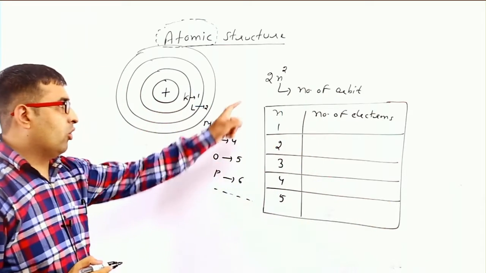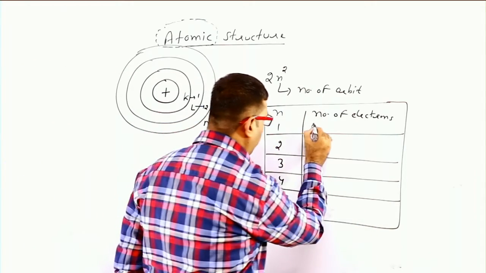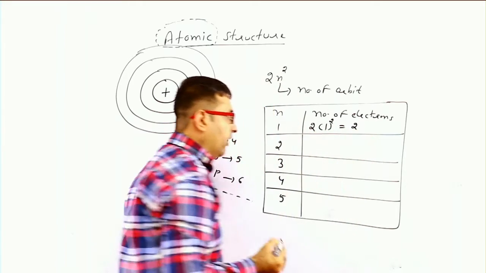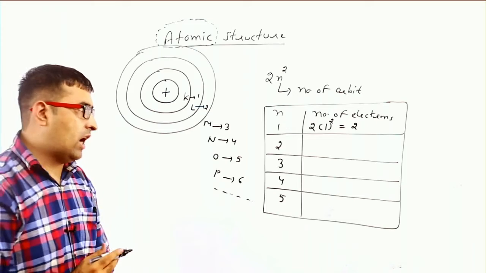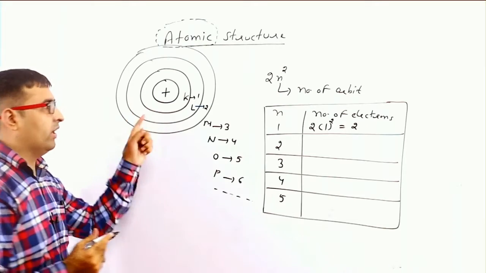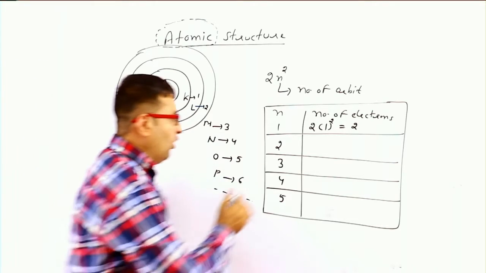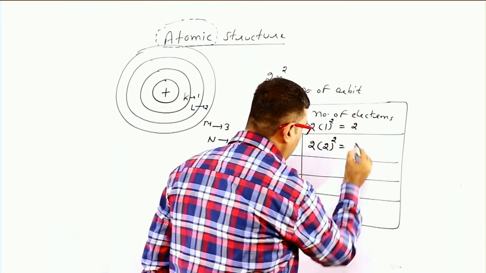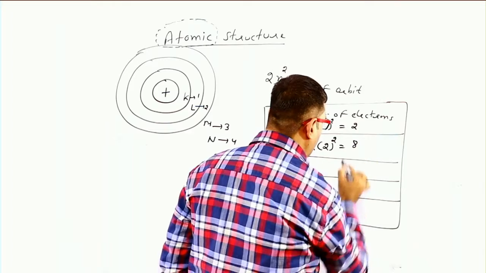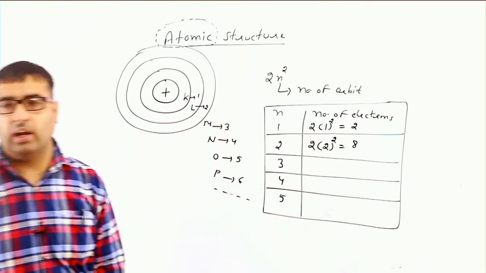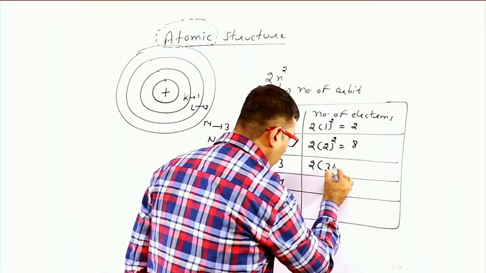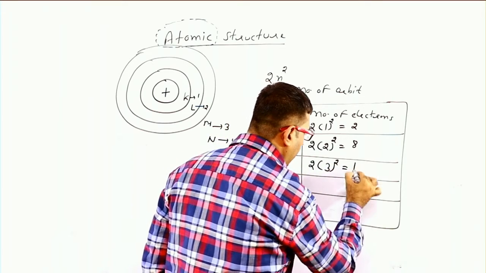So 2n square means 2 into 1 square, that is 2 electrons. In the first orbit there are a total of 2 electrons revolving around the nucleus. In the second orbit, 2 into 2 square, that becomes 2 fours are 8. In the second orbit the total number of electrons is 8. In the third orbit, 2 into 3 square, that is 2 into 9, 18.